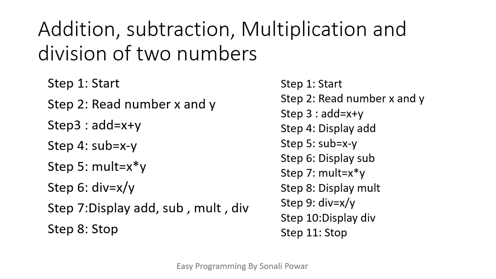In the step number 5 I do the subtraction, display the subtraction, do the multiplication, display the multiplication, do the division, display the division, and last step is a stop. So in the second algorithm I'm doing the arithmetic operation, and again I display the result. Means I'm doing the addition, display the addition, same way like that.